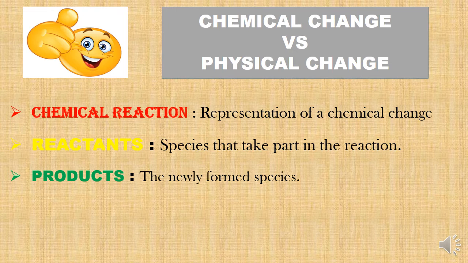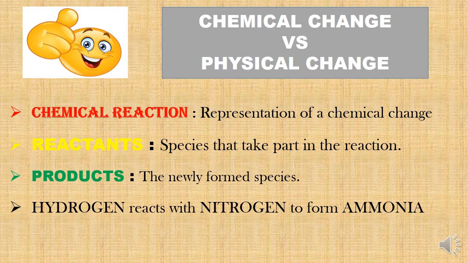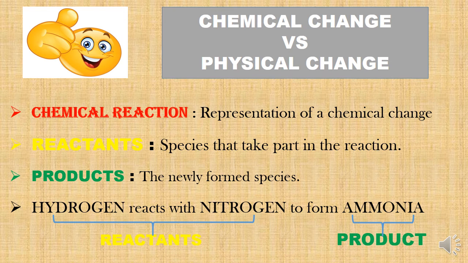The new species which are formed as a result of the reaction. For example, hydrogen reacts with nitrogen gas to form ammonia. Here, hydrogen and nitrogen are the reacting species, so these are called reactants, and the new substance that is formed is ammonia, so the product will be ammonia.